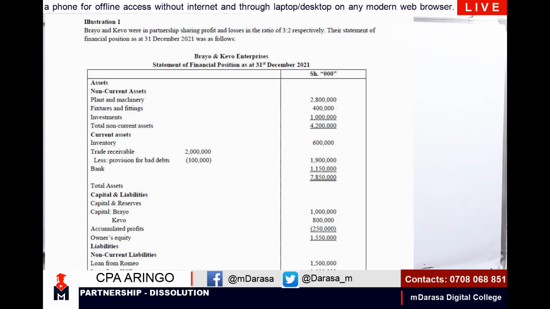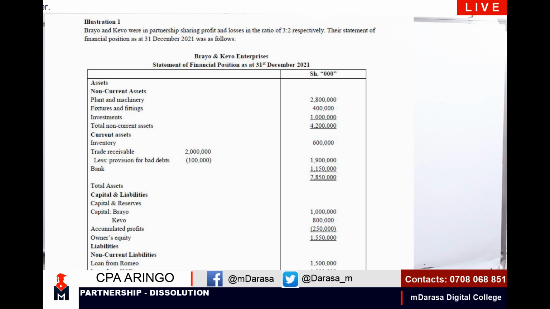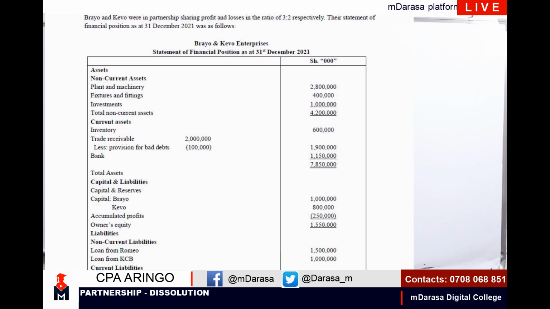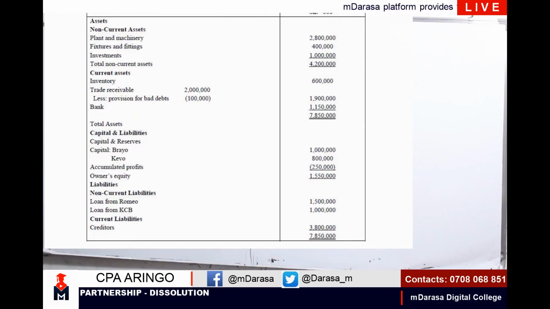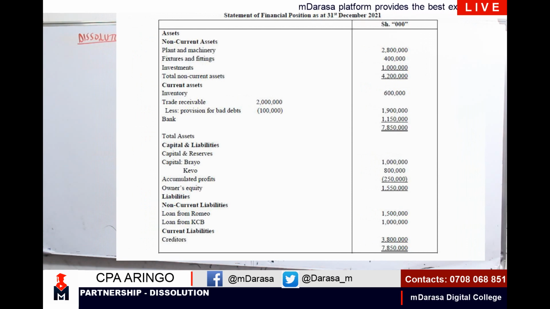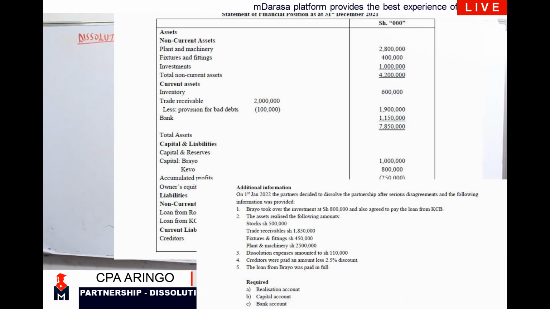So you're told that Brayo and Kevo were in a partnership sharing profit and losses in the ratio of 3:2 respectively. Their statement of financial position as of 31st December 2021 was as follows. So I'm given our data there. Then we are told that Brayo and Kevo Enterprises statement of financial position as of 31st December 2021. I'm given these details where I'm having all our assets, and we have our current assets as well as capital and liabilities as well. Then in addition to that, again, these are what you are told in our additional information.